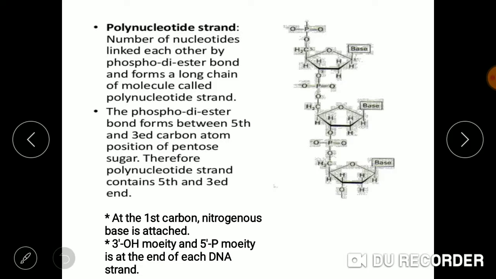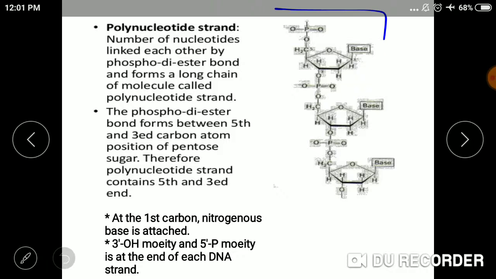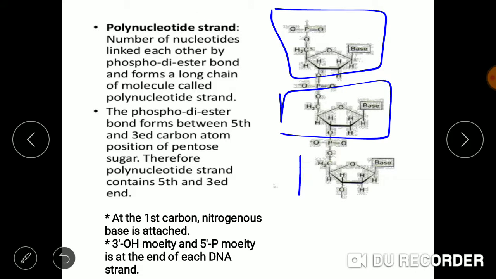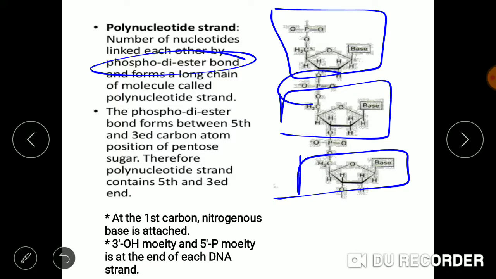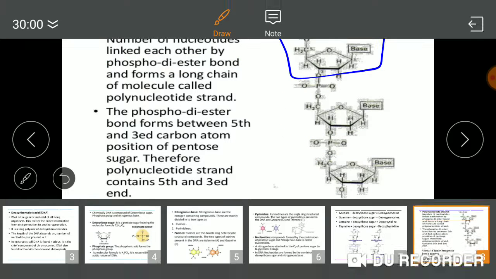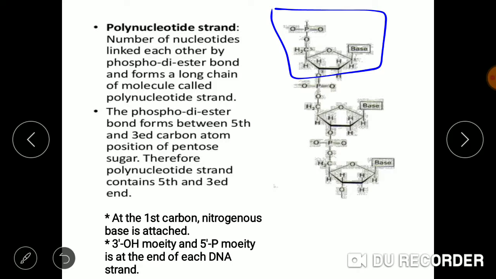Now we move on to how a polynucleotide strand is formed. A polynucleotide strand is a combination of nucleotides. You can see a large number of nucleotides combined together to form a polynucleotide strand. And these nucleotides are linked with each other by a phosphodiester bond, which is formed over here.